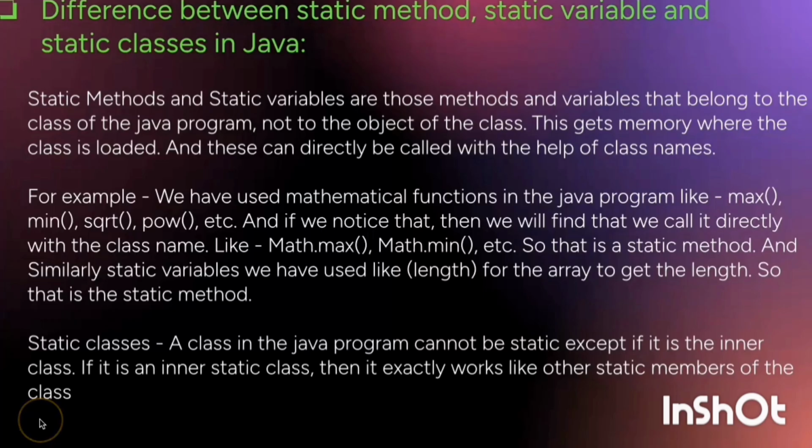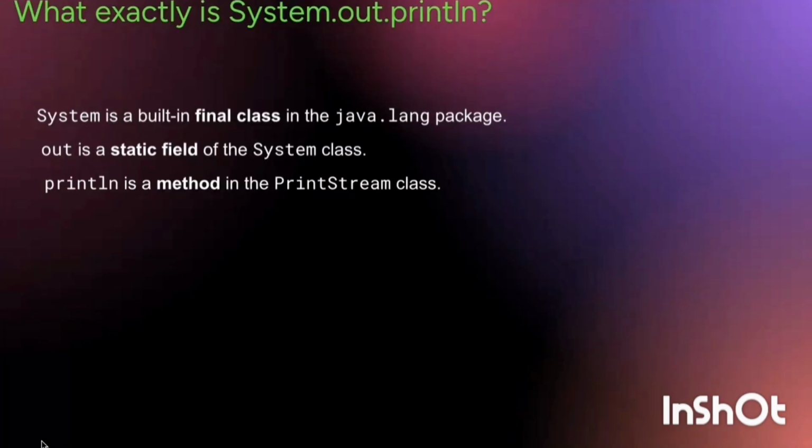If it is an inner static class, then it can work exactly like other static members of the class. Exactly the meaning of System.out.println: System is a built-in final class in the package java.lang. Out is a static field of System class, and println is a method that is in PrintStream class.